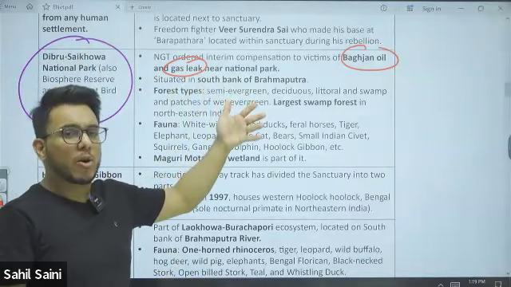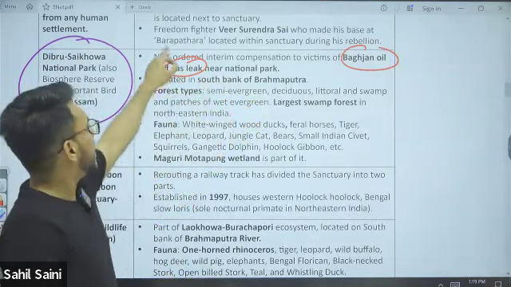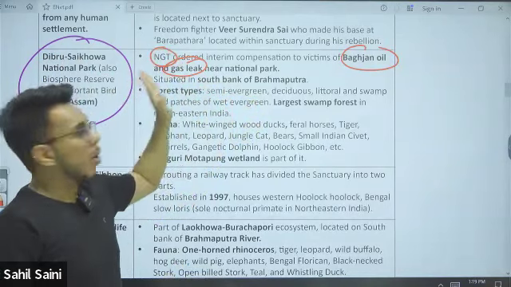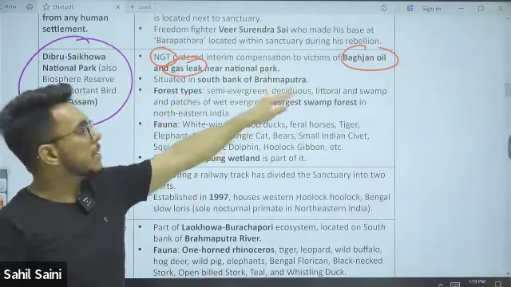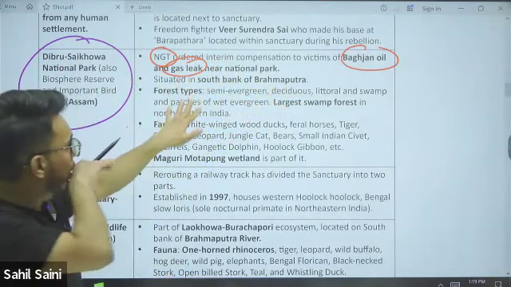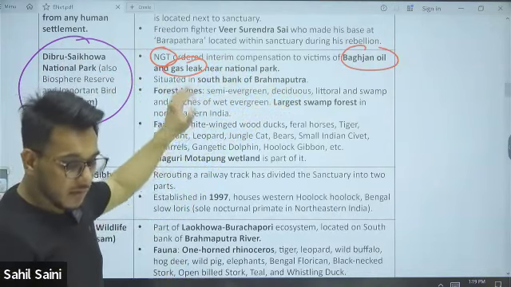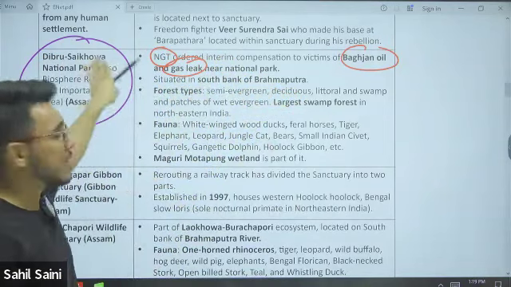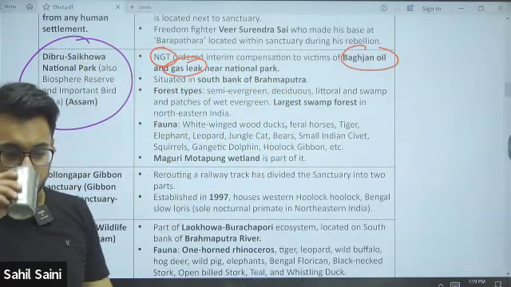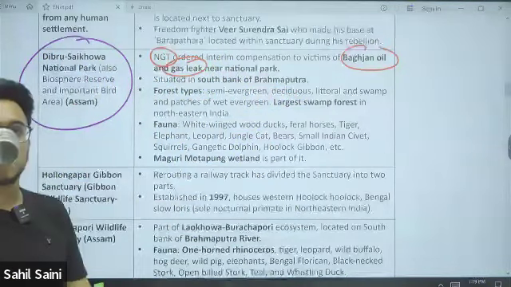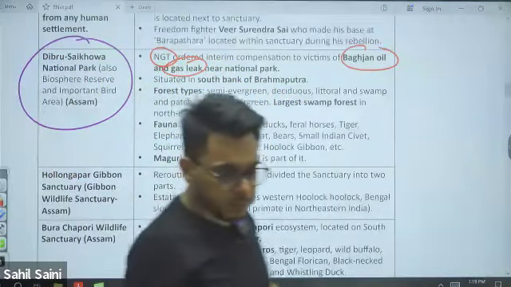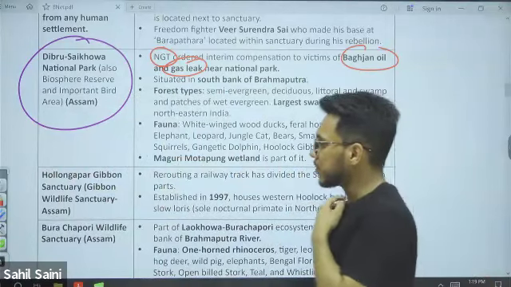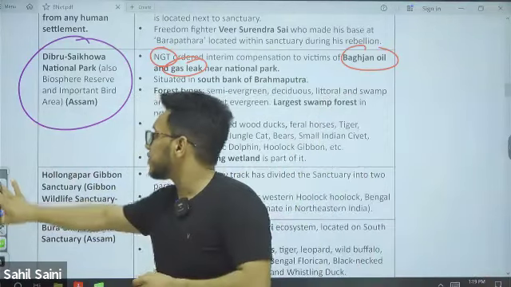Many people got injured there. So recently, NGT, the National Green Tribunal, ordered compensation to the victims of the Baghjan oil and gas leak. So this was in news. Therefore, it is in news.